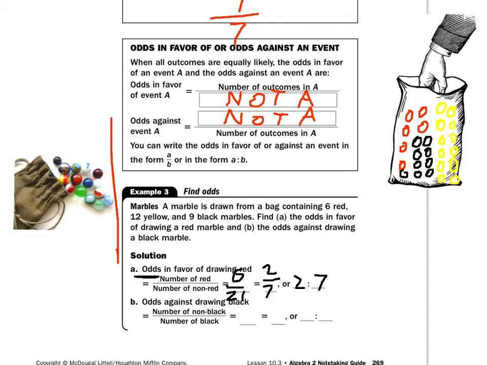What's the odds against getting a black? Well, the number of blacks is on the bottom. The non-blacks would be the reds and the yellows. That would be 18. 18 over 9, which reduces to 2 over 1, or a 2 to 1 ratio of not blacks to blacks. I hope that makes sense.